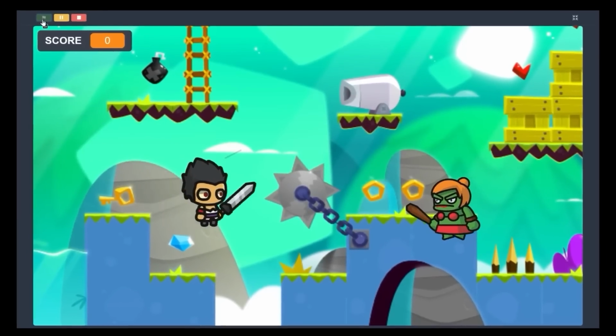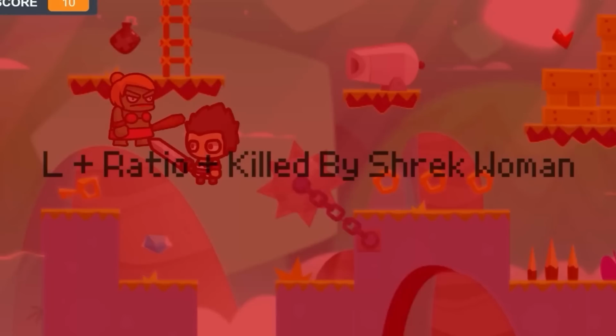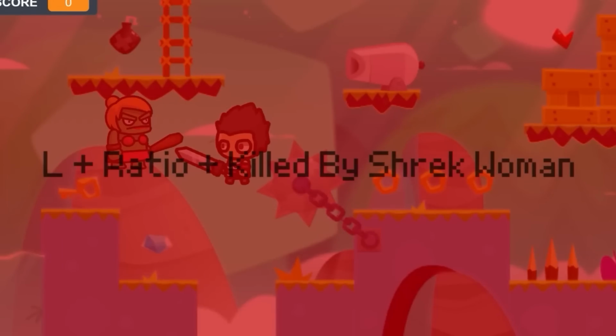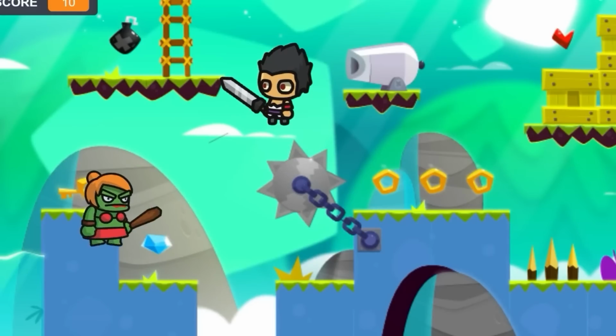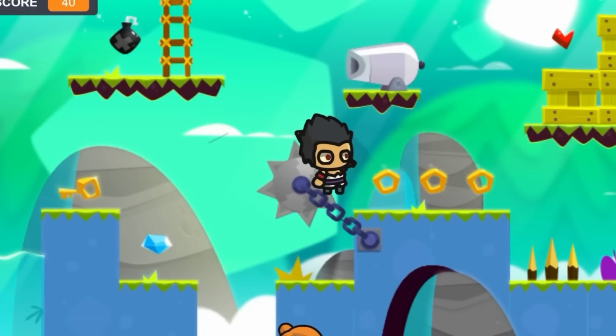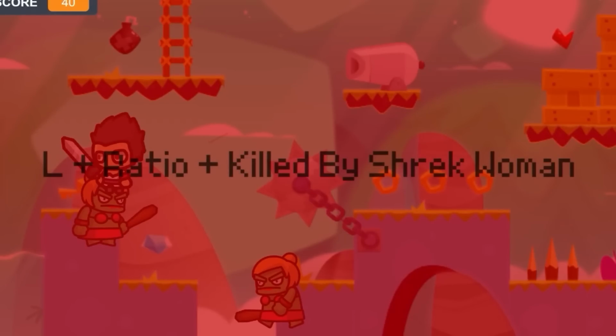My hitboxes. I need to fix that. You know, I probably will never fix them. Bruh. Are you serious? Okay, so I need to line up and then press. There we go. Okay, I'm getting the hang of this. Ice and the lady spawned on me, and Shrek woman spawned on me.